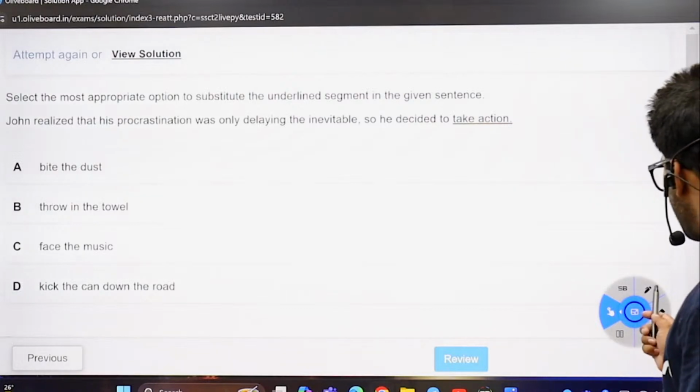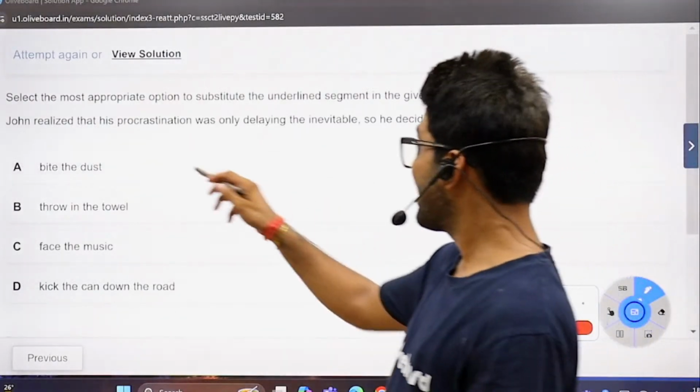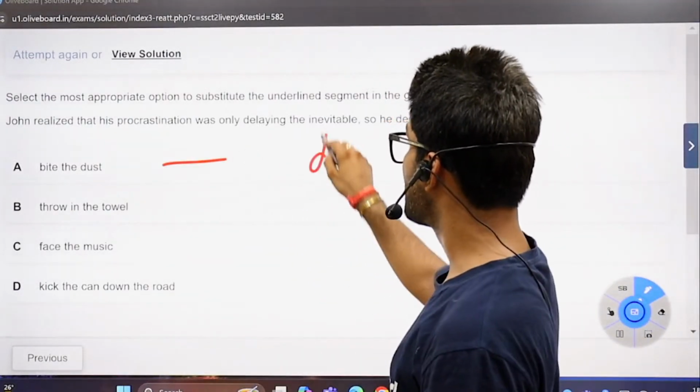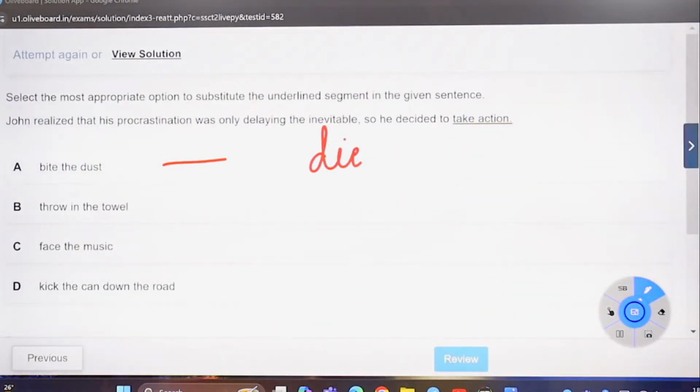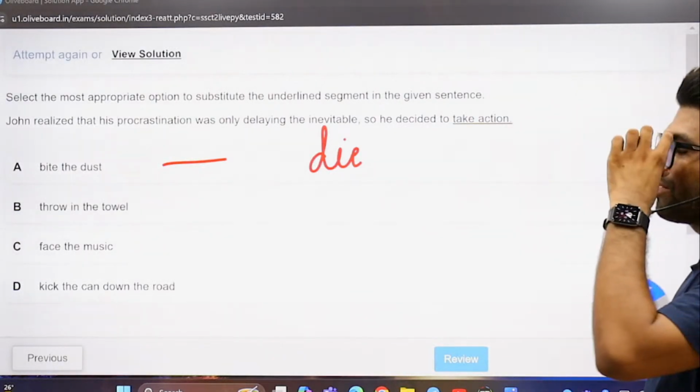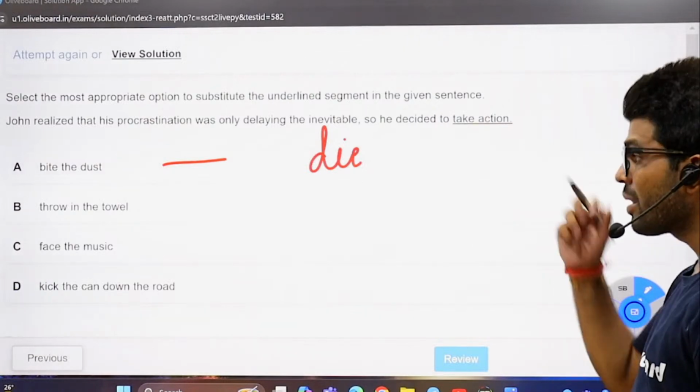The meaning of, if you remember, bite the dust is not to get defeated or defeat someone. This is to die. Don't search on Google in Hindi. You may get different results. Check in dictionaries, you will get the same answer. Throw in the towel is to accept defeat. So nothing such is here.